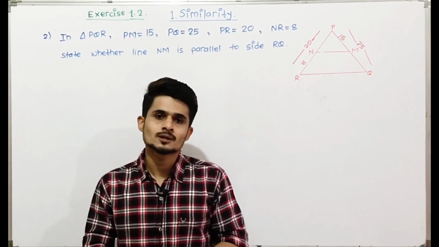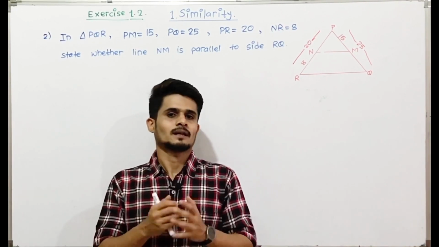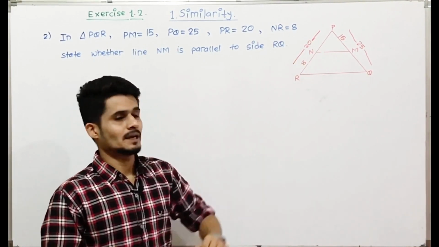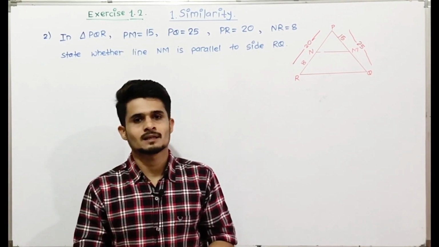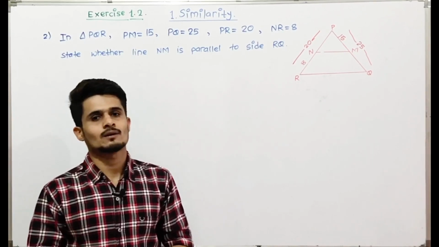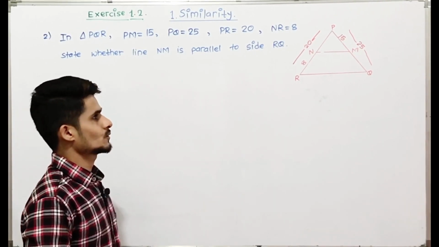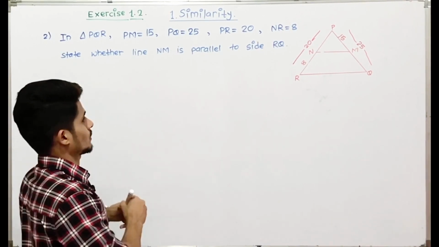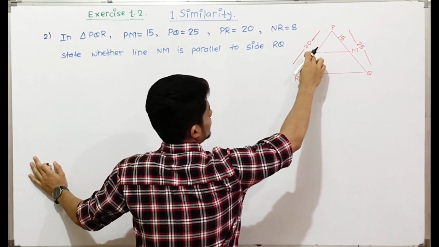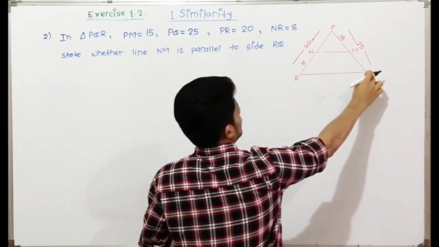In this question we will be using the converse of the basic proportionality theorem. That is, we just have to check whether the ratios are the same, and if the ratios are the same then the line will be parallel to the third side of the triangle. So firstly we'll check whether the ratios are the same or not. The ratios will be PN upon NR is equal to PM upon MQ.